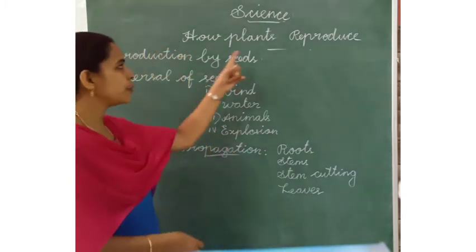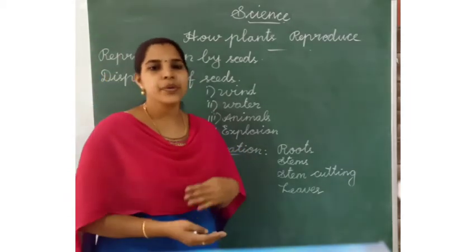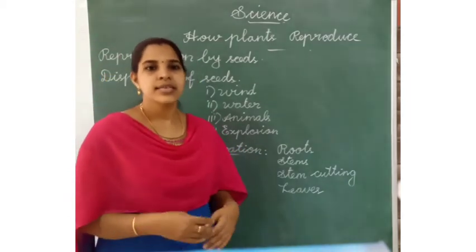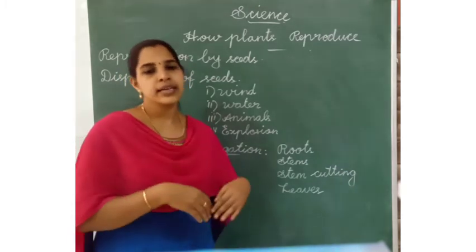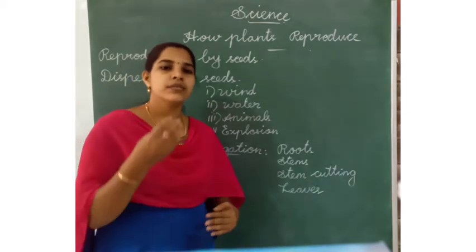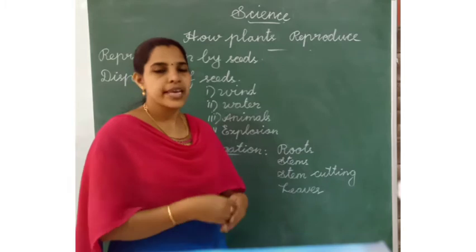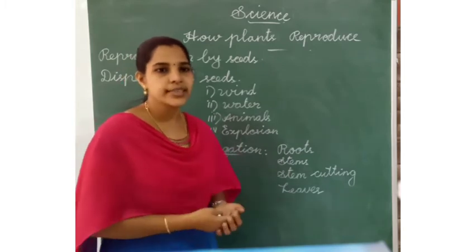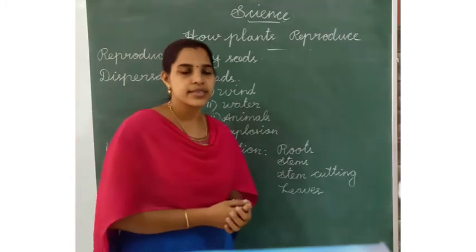How do plants reproduce? Listen, some plants reproduce by seeds. A few plants reproduce from their different parts, from stem, from root, from stem cuttings, from leaves. These are the different types. First one is reproduction by seeds.